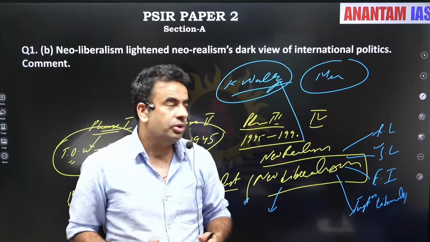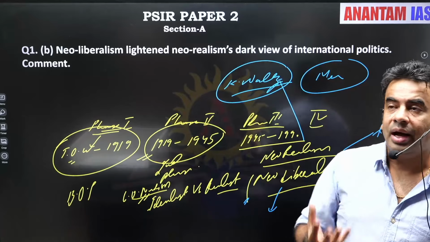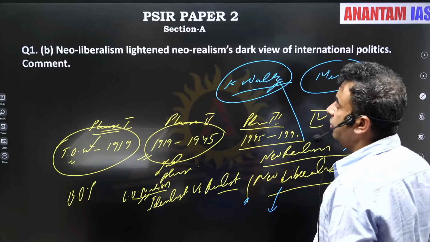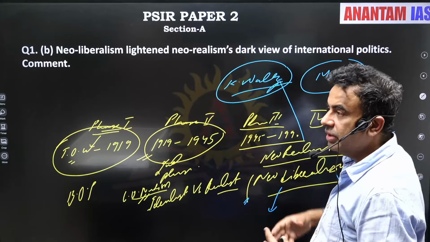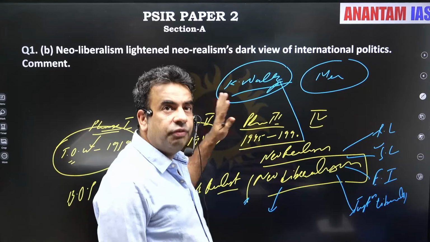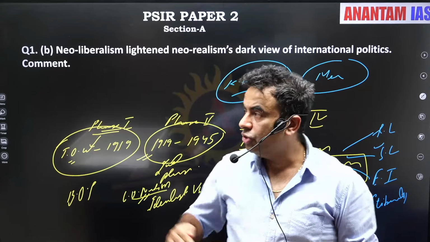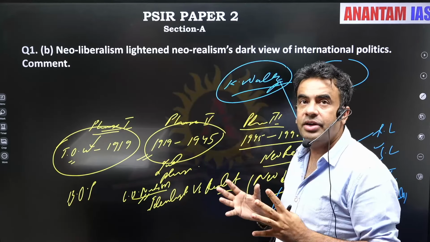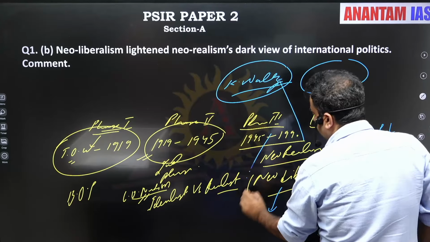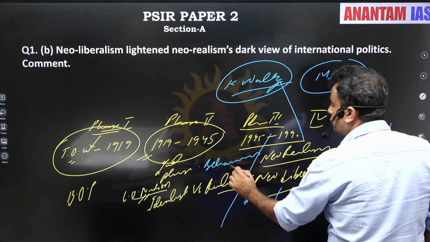So this is how you can frame an answer for this question. As I said, I am giving you the overview. The model answers you can see in the PDF. You need to write these things in 150 words. This is the challenge. But this was a very straightforward and direct question. I guess it is not a challenging one because the content is always there in our mind. Also, what you can write is that these schools emerged under the behavioral revolution.